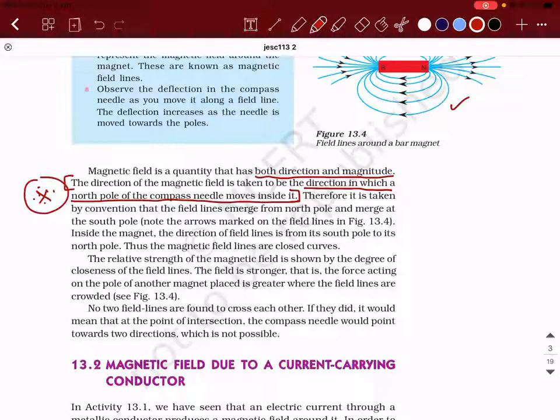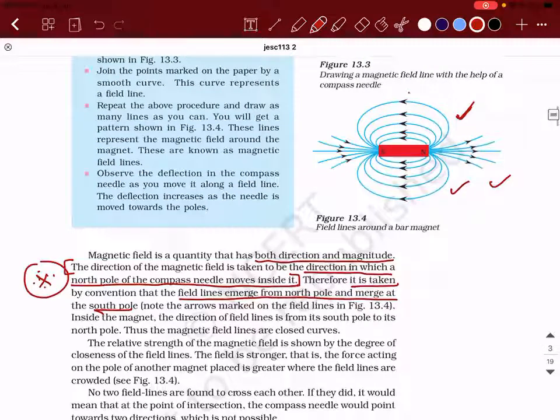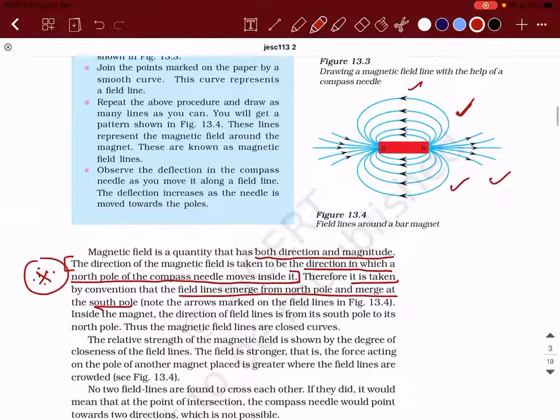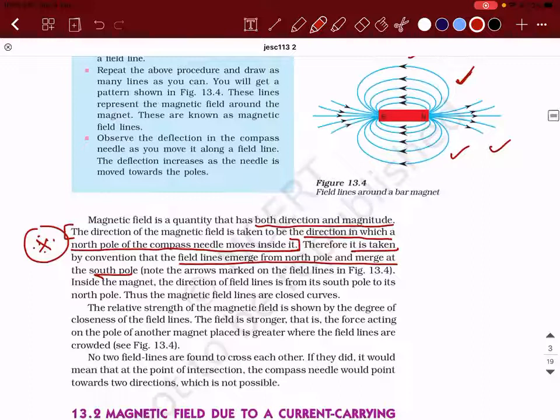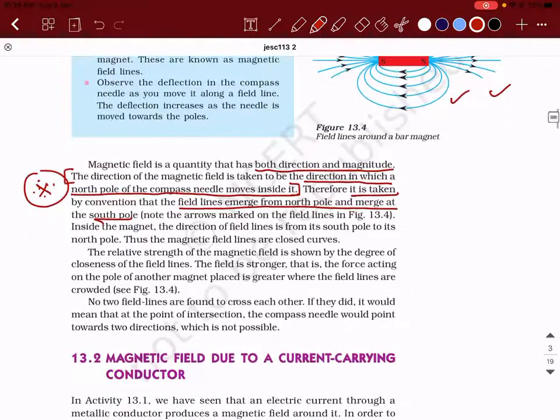If you keep doing this procedure, it is taken by convention that the field lines emerge from the north pole and merge at the south pole. Note the arrow marks on the field lines in the figure 13.4. If you see, they are away from the north pole and towards the south pole. Inside the magnet, the direction of field lines is from south pole to north pole. Thus, a very, very important point to be noted here is magnetic field lines are always closed curves.